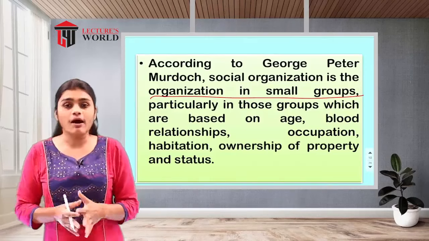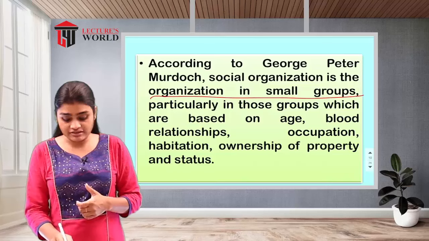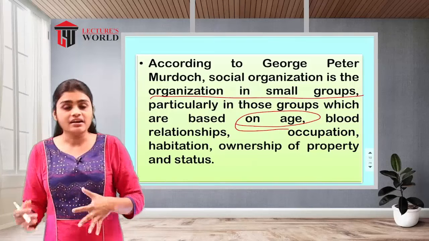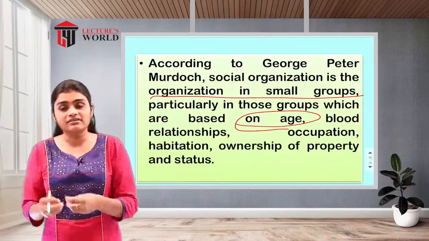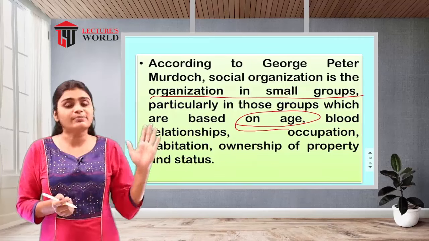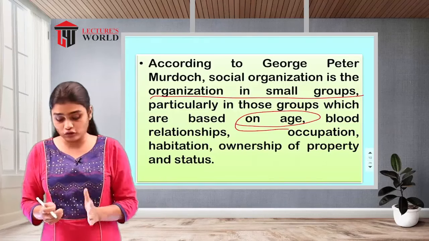Particularly those groups which are based on age, that means one specific age group will be considered as one social group.